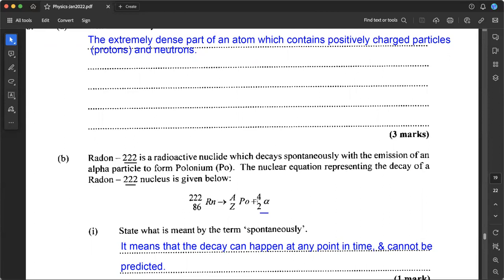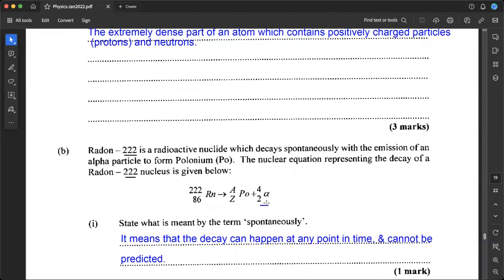And of course, in the process, an alpha particle is emitted. So this is our alpha particle here, which is equivalent to a helium nucleus. So that's why we see our 4,2 alpha. Okay. So this is the nuclear equation which represents that decay.